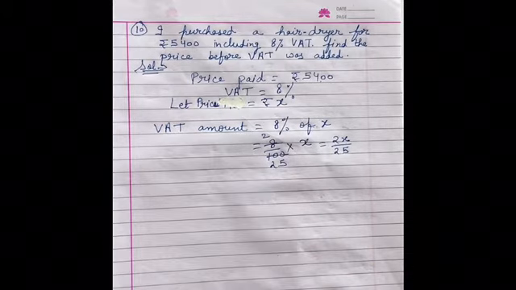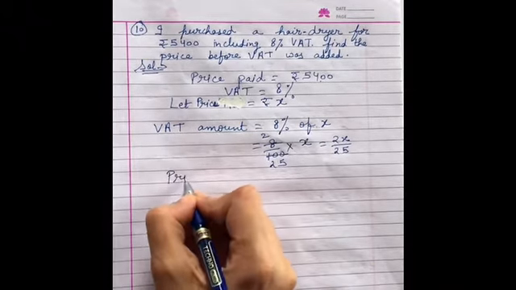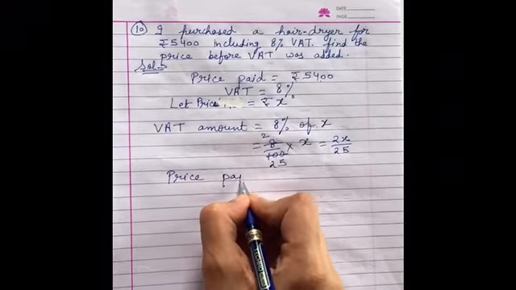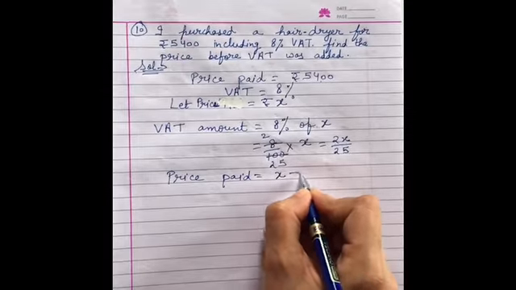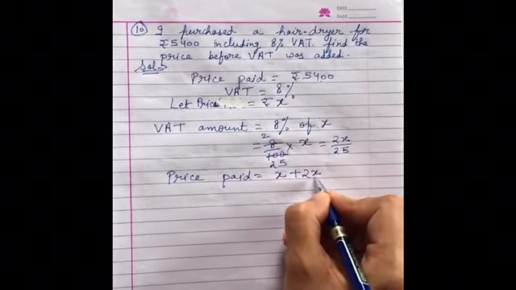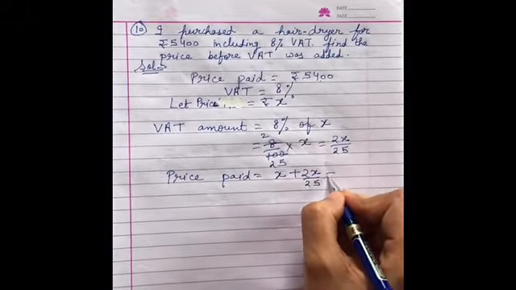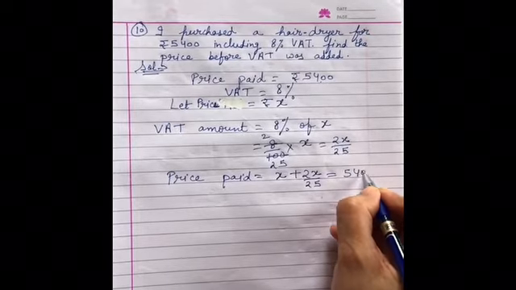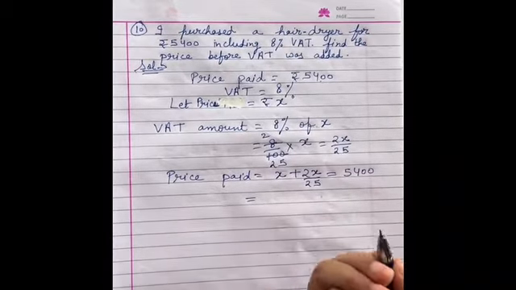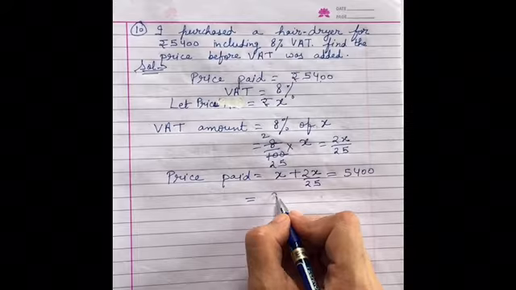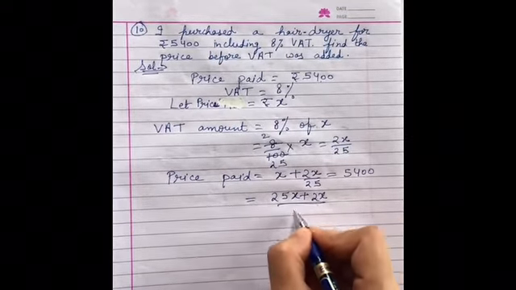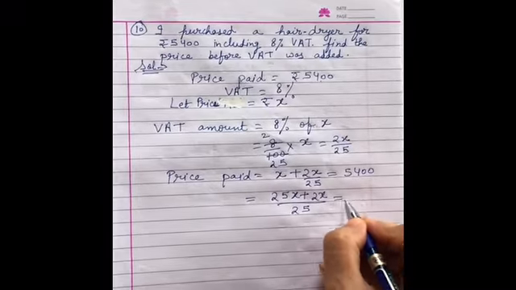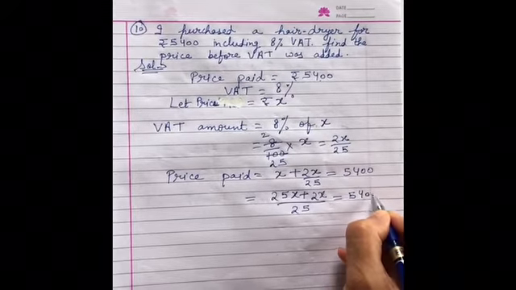So, price paid will be equal to your price plus tax, which is VAT here, and how much is the price which is given to us is this. Just solve it and you will get the answer. So, it will be 25x plus 2x upon 25. When you take the LCM will be 25 only.